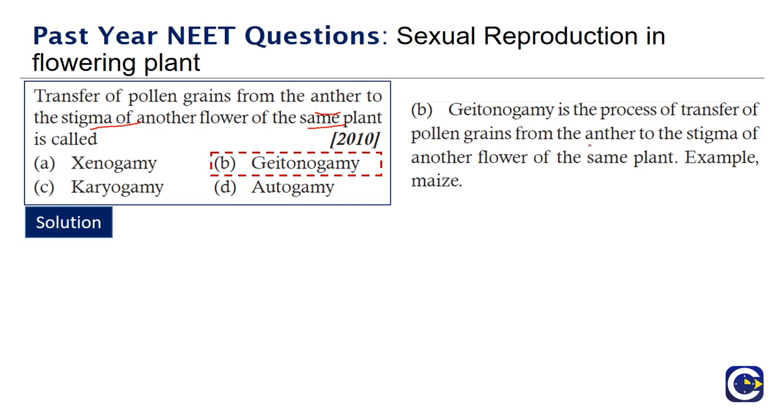Autogamy, xenogamy and karyogamy refer to other methods of pollination, in which there is either self-pollination or transfer between different populations of plants. So moving on to the next question.